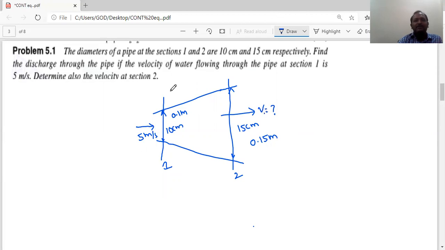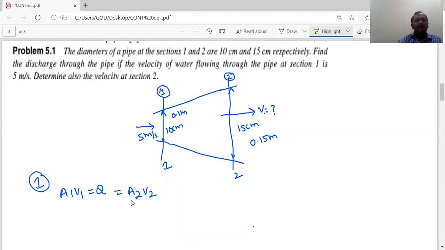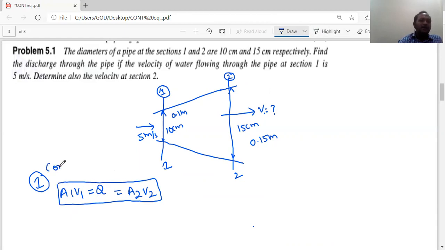So I hope you understood. It is a very simple, basic problem. Let's consider this is first instant and second instant. So if you observe at first instant or at case 1, area 1 and V1, that means Q1, discharge 1, must be equal to A2 V2. Or you may write it as Q, because I need not write again and again. So from 1 and 2 I can write clearly the product of area and velocity at first instant and second instant is same according to the continuity equation.